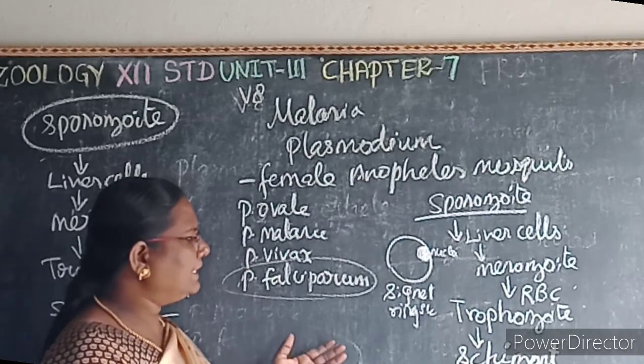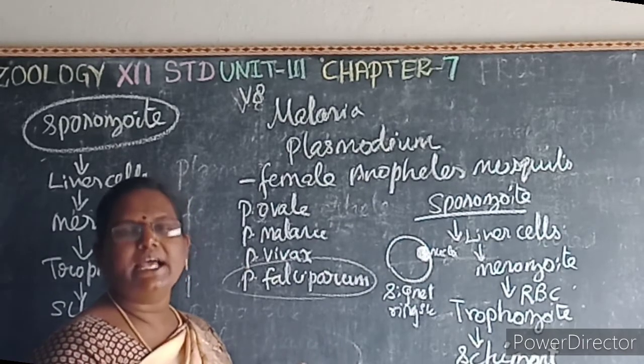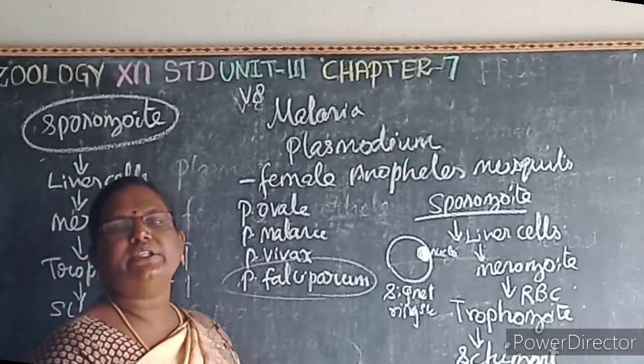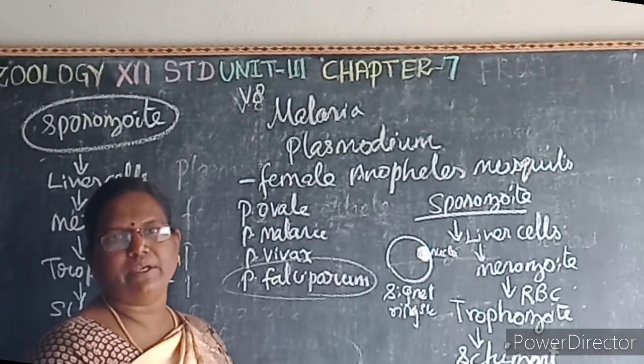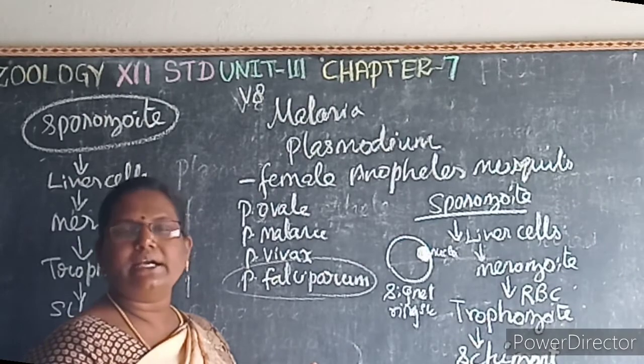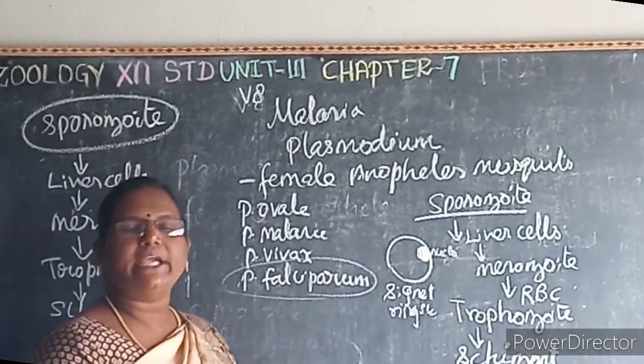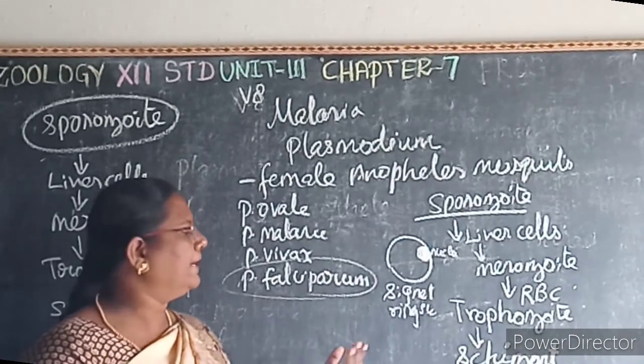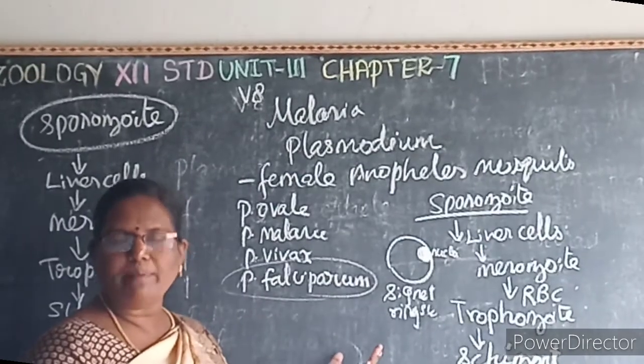At that time, it ruptures the RBCs and releases a toxic substance known as what? Hemozoin. This hemozoin results in fever, which may occur approximately for about 48 to 72 hours, or longer, depending upon the type of Plasmodium involved.